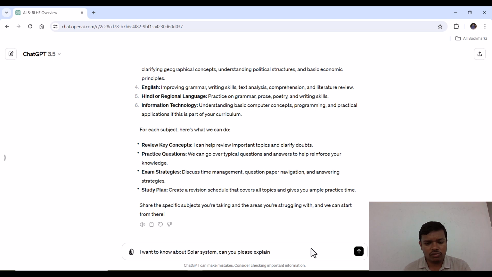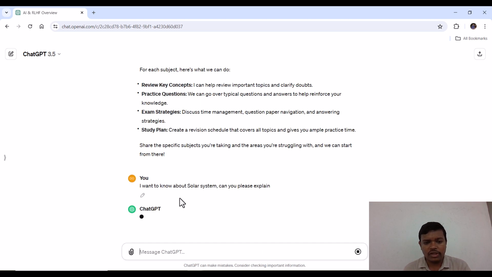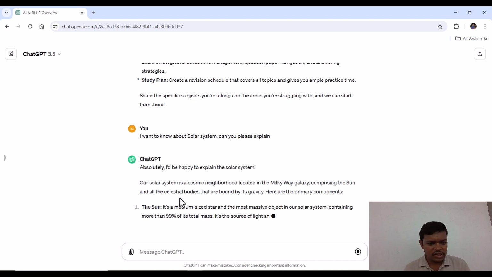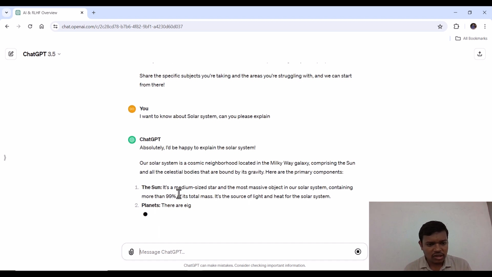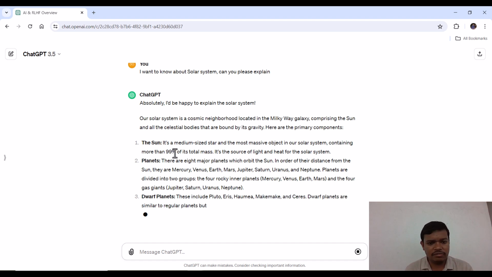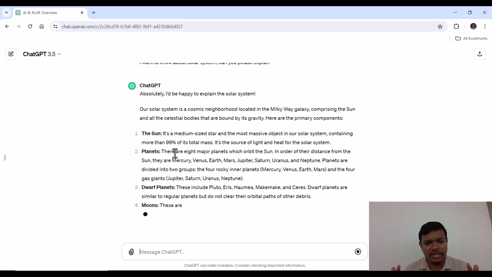Here we want to learn more or less about the solar system. What is the solar system? What are the different stars available in the solar system? You can see that it is giving the answer: our solar system is a cosmic neighborhood located in the Milky Way galaxy, comprising the Sun and essential bodies that are bound by its gravity. Here are the primary components. First is the Sun. The Sun is a medium-sized star, the one star and most massive object in our solar system, containing more than 99% of total mass. It is the source of light and heat.